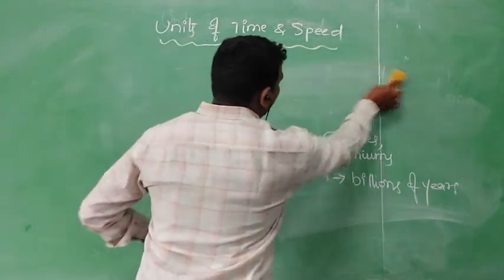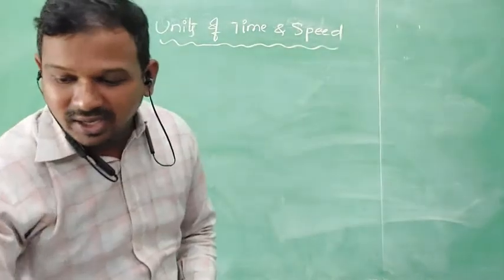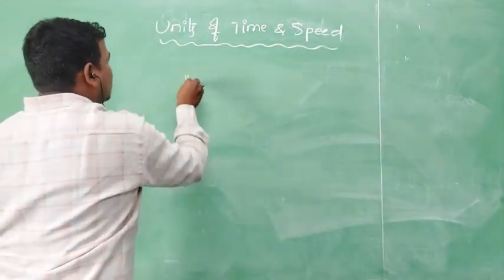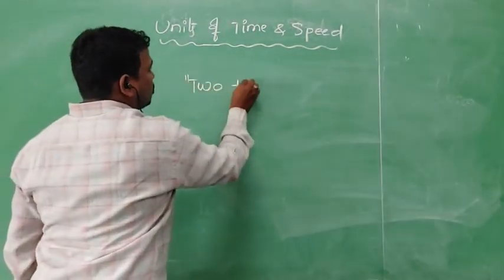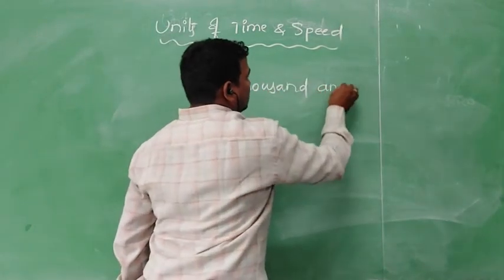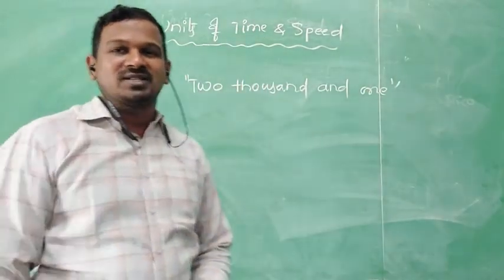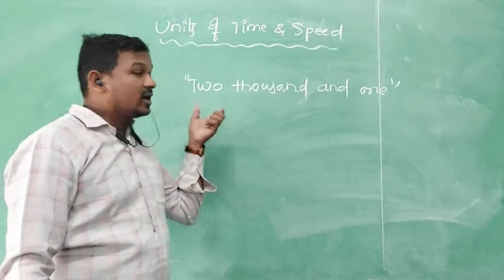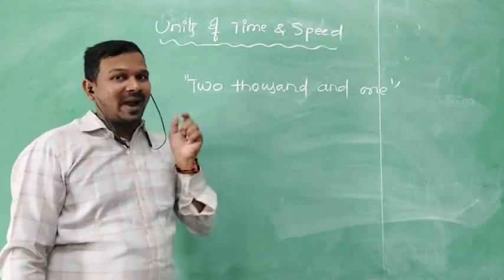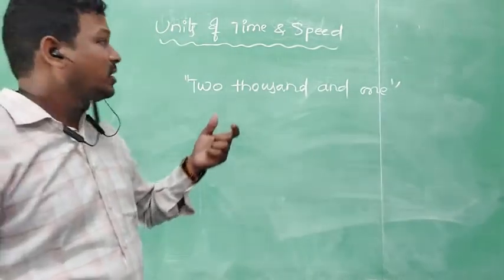Now I am denoting how this span of the second will be easily identified. 2001. You can say 2, 3, 4, 5, 6 also. So here this word will denote the span of the second. I hope you are clear with these concepts.